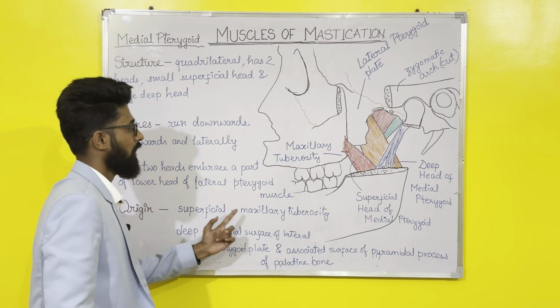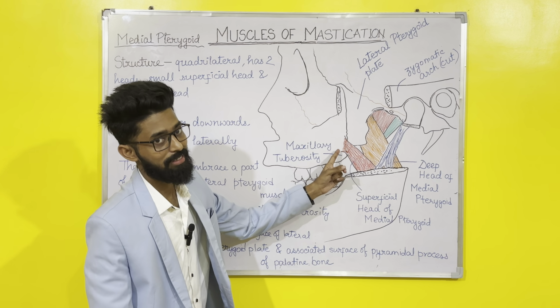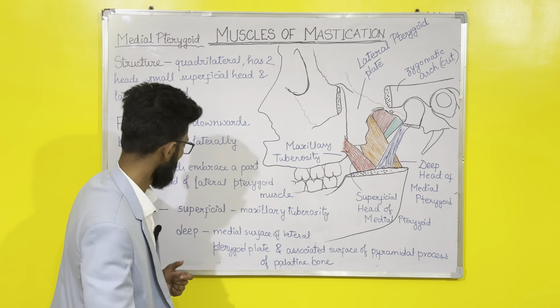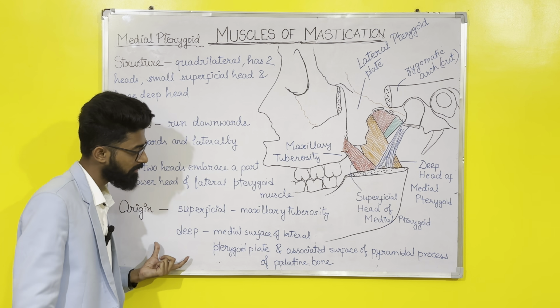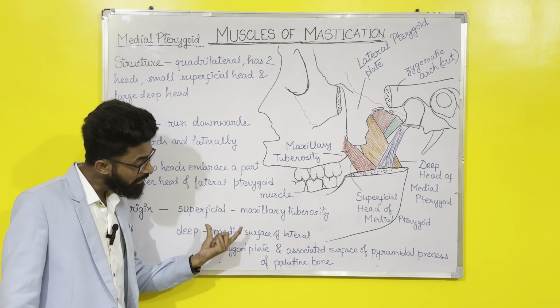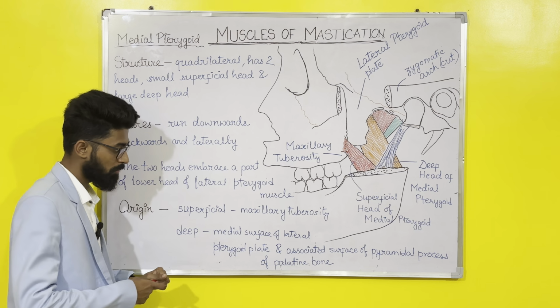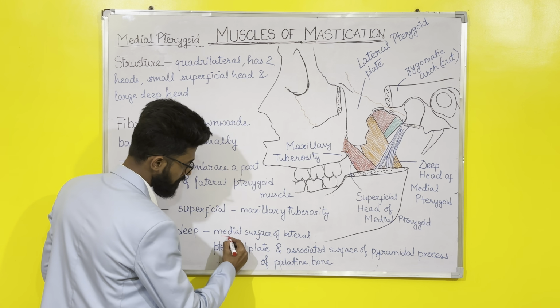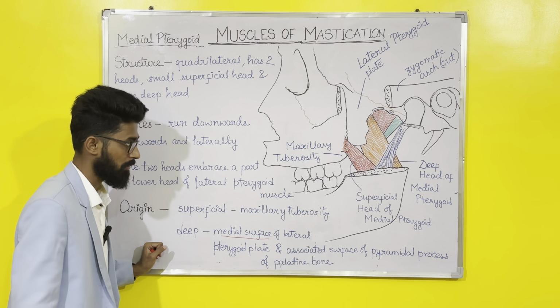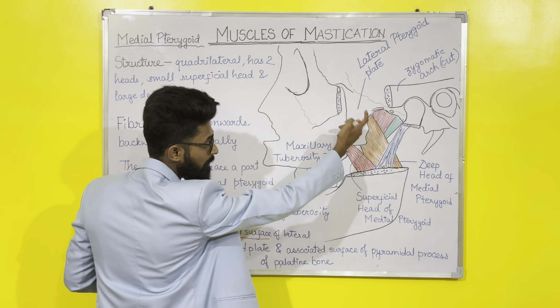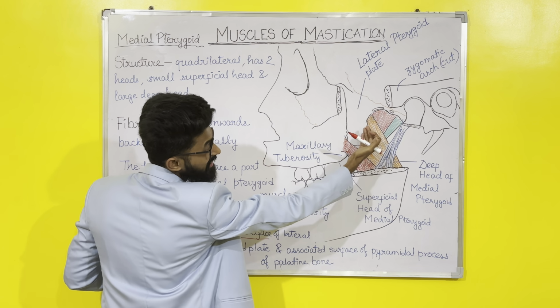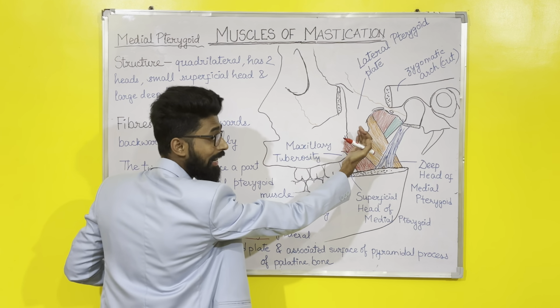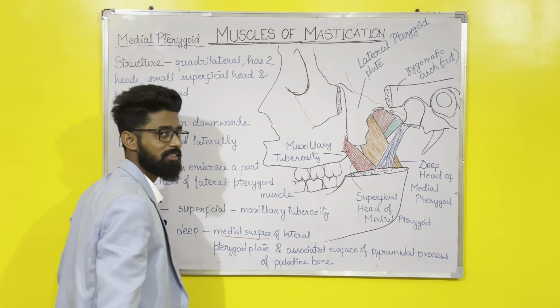So superficial fibers are originating from the maxillary tuberosity, right? Deep fibers are originating from the medial surface of lateral pterygoid plate. Please pay attention, students. Medial surface of lateral pterygoid plate. So this is the lateral pterygoid plate. The deep fibers are originating from inside of the lateral pterygoid plate. That is the medial surface of the lateral pterygoid plate.